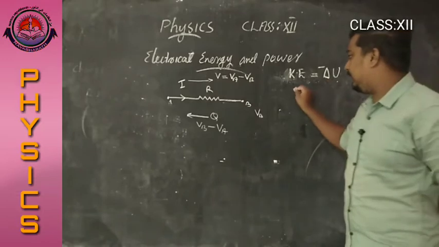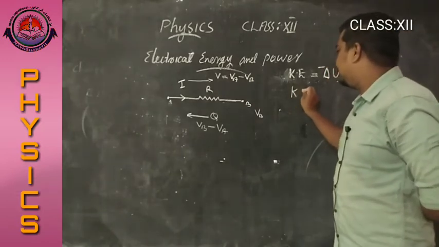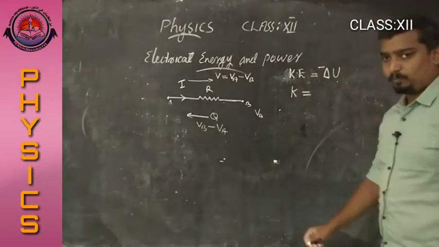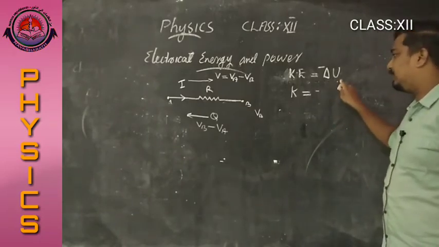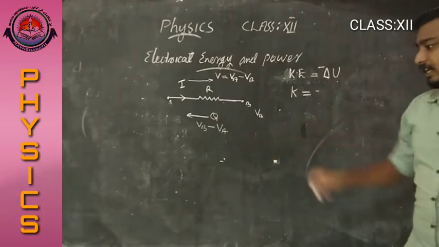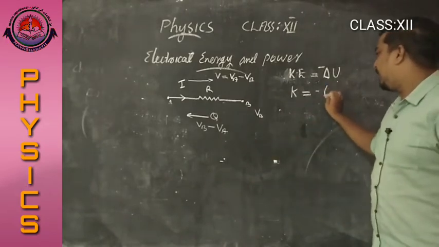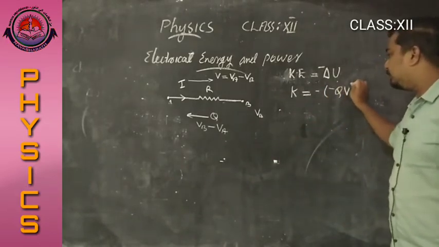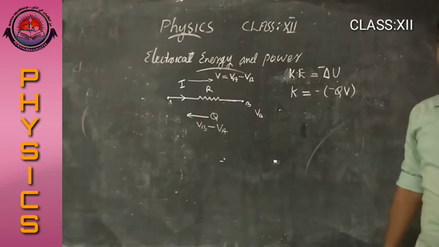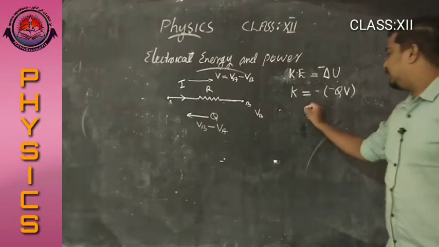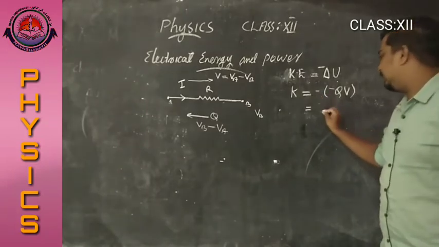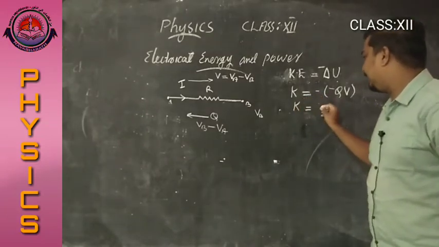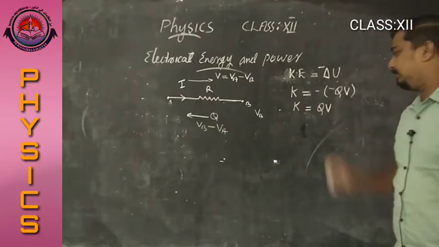That means here the kinetic energy is equal to minus of delta U. What is delta U? Delta U equals minus QV. Minus QV, so minus into minus is plus. That is, the kinetic energy K equals QV.